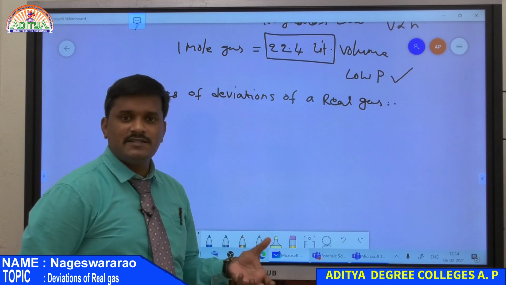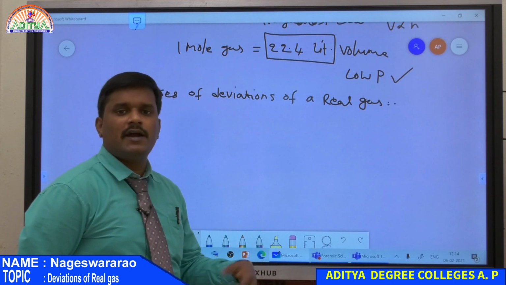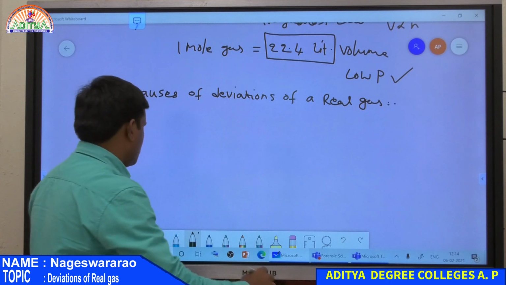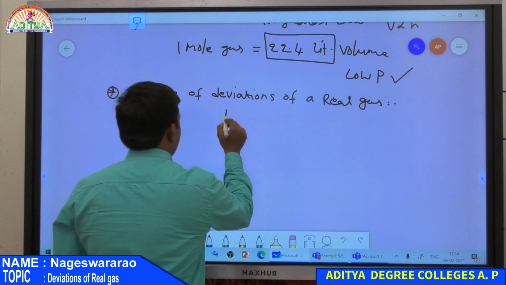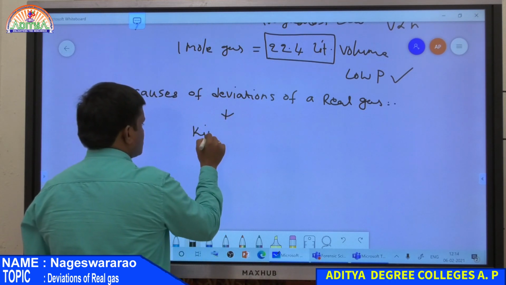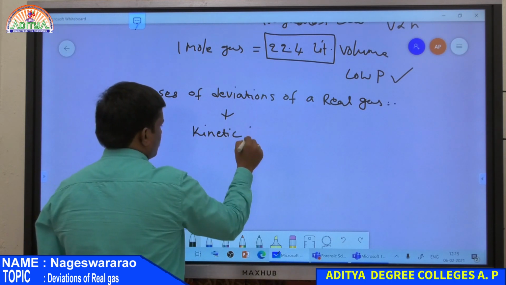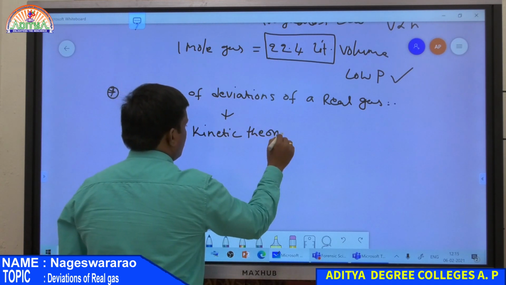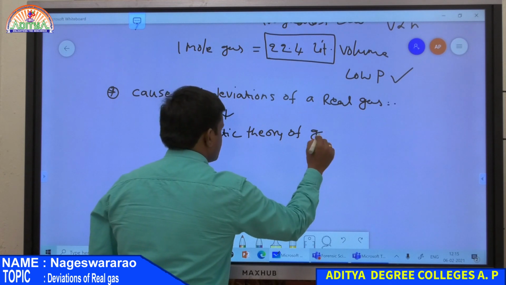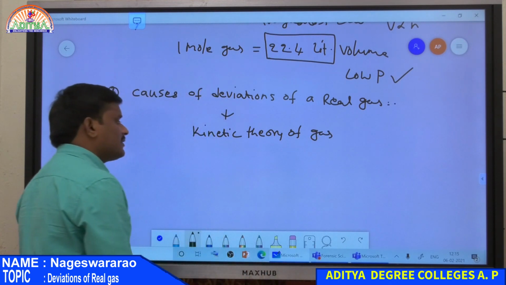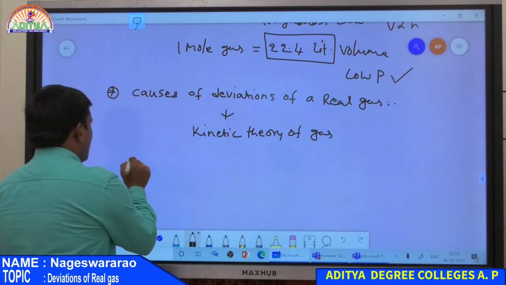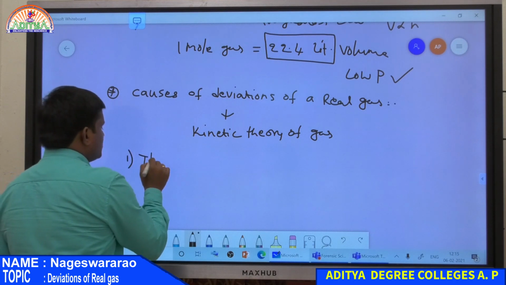Now what is the reason for the deviation of a real gas from ideal behavior? This is explained by the kinetic theory of gases. According to the kinetic theory of gases, the volume of the gas molecule is negligible.